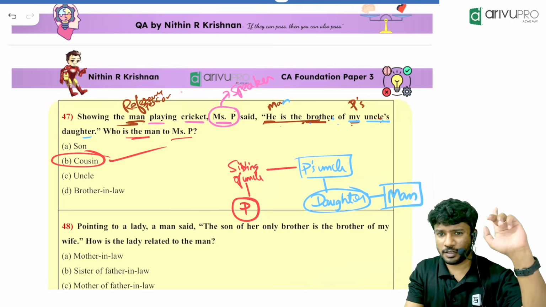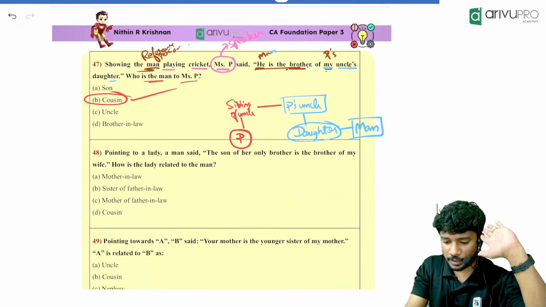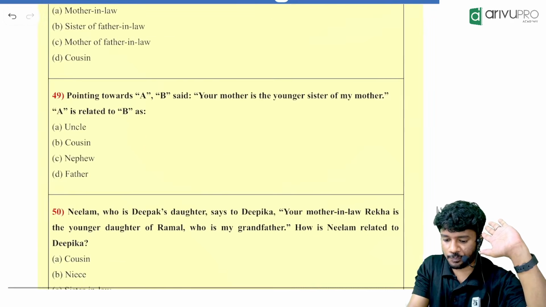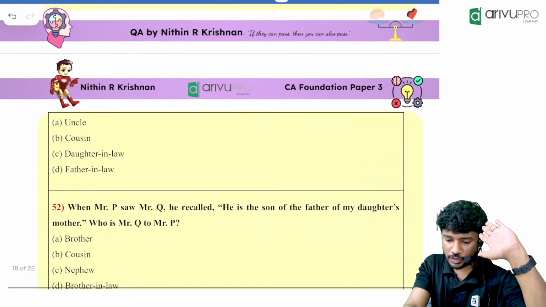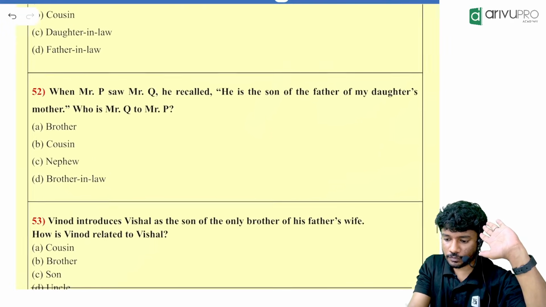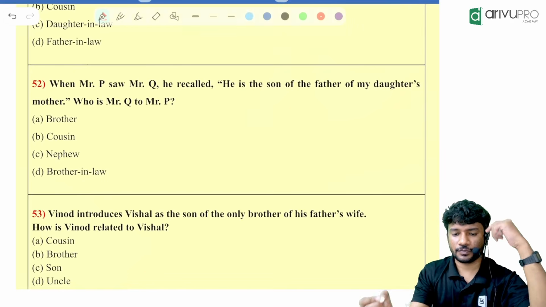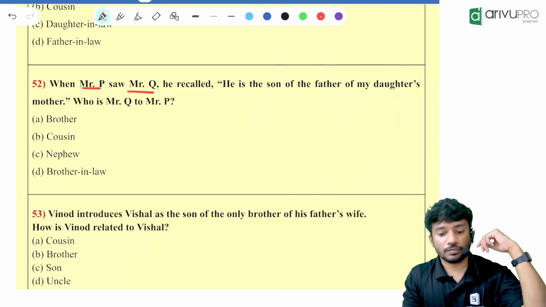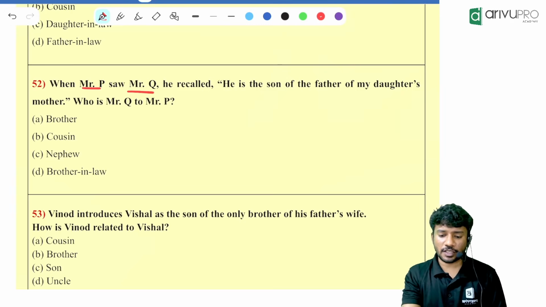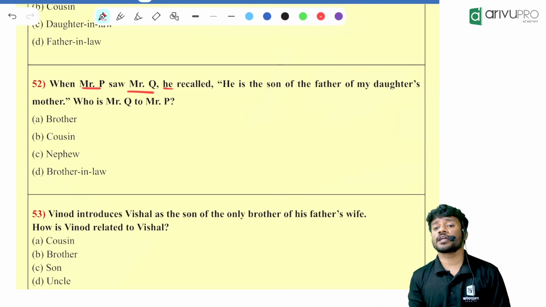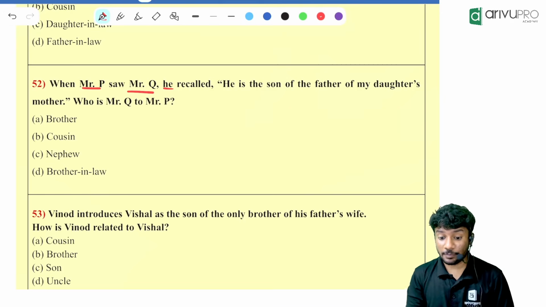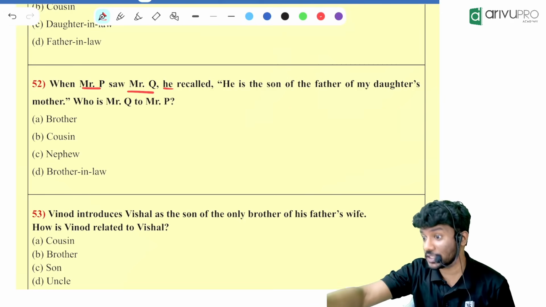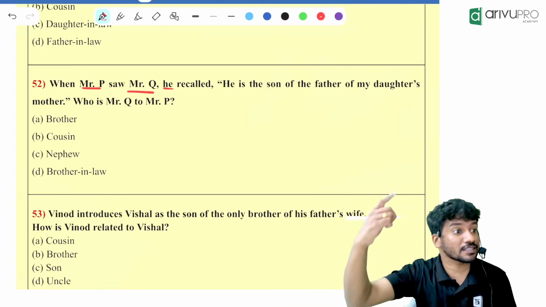One more question before the break. Which question I'll take? Look here. Mr. P saw Mr. Q. He recalled. Who recalled? Can anyone tell me who recalled? Mr. P, because Mr. P is the person who is seeing Mr. Q. That means P is recalling it.